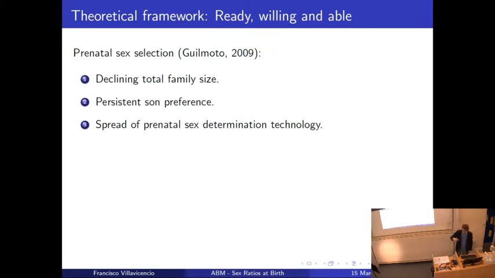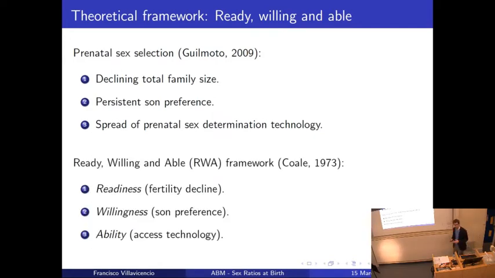In a wider perspective, a more general framework, there is this ready, willing, able framework that was developed by Ansley Coale to explain the decline of fertility in Europe in the 19th century. And Guilmoto also suggests connecting these three elements to the ready, willing, able framework. So we have a readiness to practice sex selection because of the fertility decline, willingness because of the son preference, that couples still want to have at least one son, and then we have the ability, that is the access to technology. When you have access to technology, you can practice sex-selective abortion.